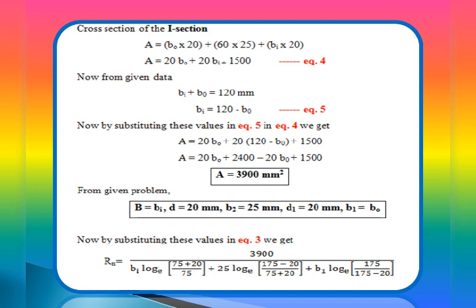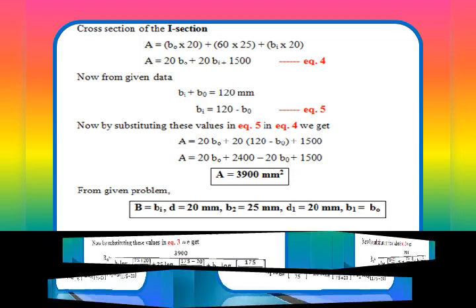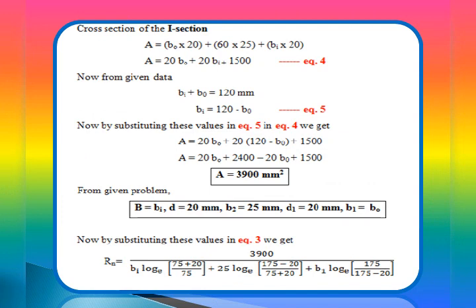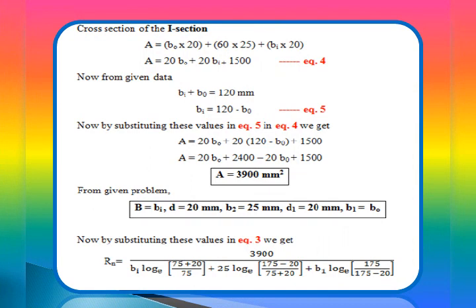Now, from the given data, one of the equations given is Bi plus B naught equal to 120 mm, or Bi is equal to 120 minus B naught. We will call that equation number 5. From equations 5 and 4, A is equal to 20 B naught plus 20 into (120 minus B naught) plus 1500. By simplifying, 20 B naught minus 20 B naught cancel, and 2400 plus 1500 is 3900 mm square. That is the cross section area of the I section.